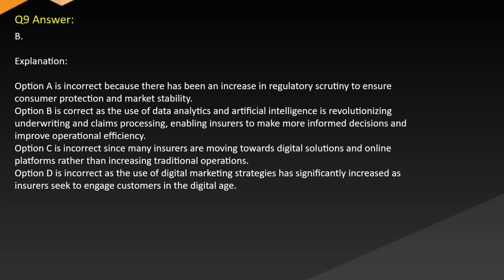Answer. B. Explanation. Option A is incorrect because there has been an increase in regulatory scrutiny to ensure consumer protection and market stability. Option B is correct as the use of data analytics and artificial intelligence is revolutionizing underwriting and claims processing, enabling insurers to make more informed decisions and improve operational efficiency.